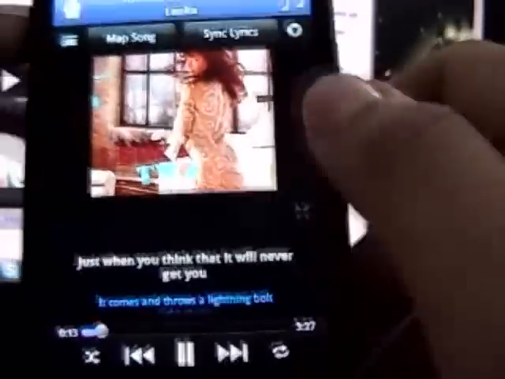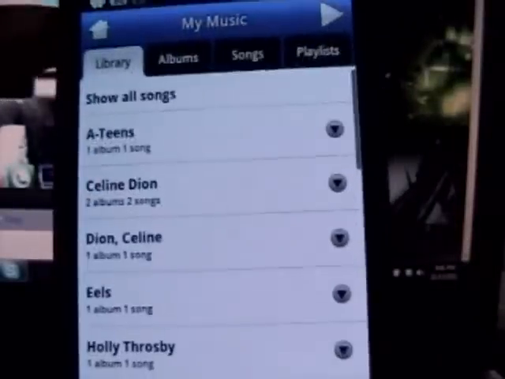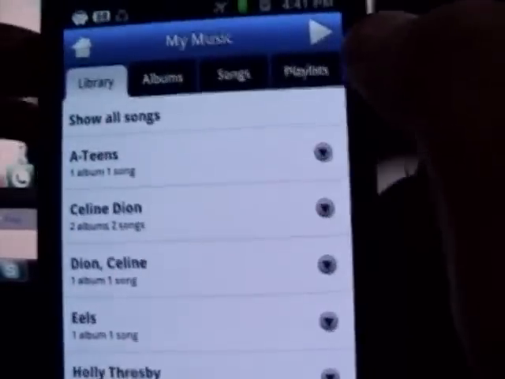Okay, other than that, you can click here, you can go to the different albums, you can see what songs you have in the playlist. It's like a normal music player that you see, just with this added feature that you can share it.